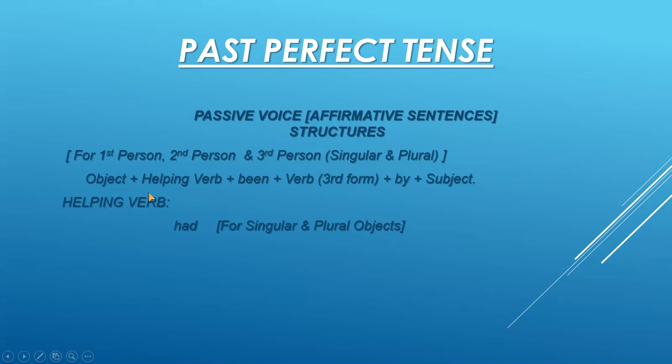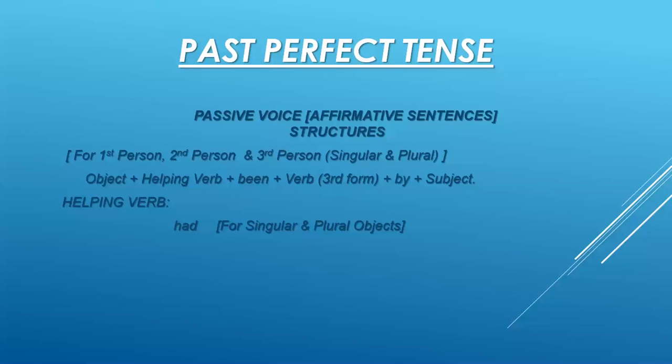Now for first person, second person and third person singular and plural, that means I, we, you, he, she and they, we have the similar or same structure: object plus helping verb plus been plus verb third form plus by plus subject full stop. Now you should remember that object comes first and subject comes at the last, and before subject there will be by, and before that there will be third form of verb.